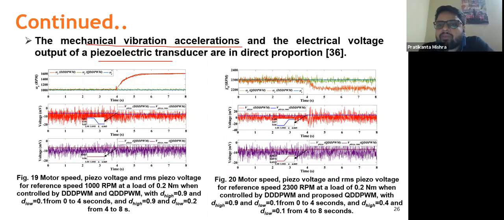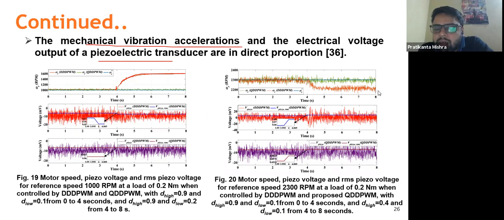But again, when we have a high speed, suppose when the motor is being driven and the reference speed is very high, like 2300 RPM. In this case, with the triple DPWM, as you can see, from here we have reduced the D high value from 0.9 to 0.4.